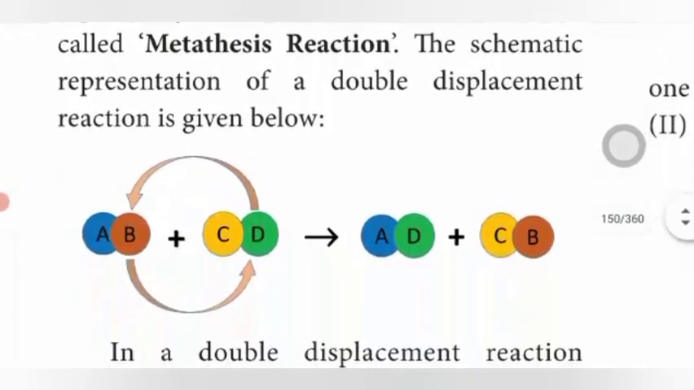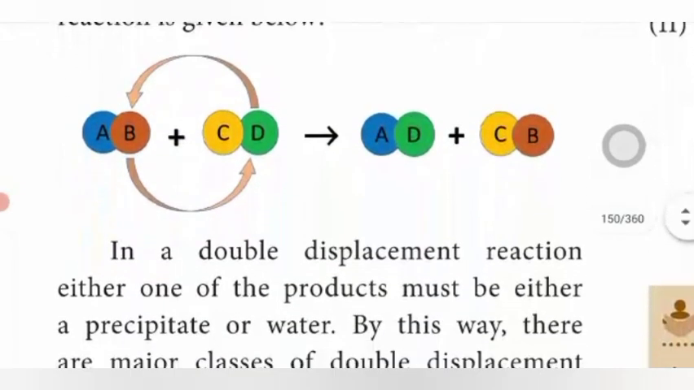The schematic representation of a double displacement reaction: AB is one compound, CD is another compound. In the compound AB, B is replaced by D, so they form new compounds. What are the new compounds? AD is a new compound and CB is a new compound.